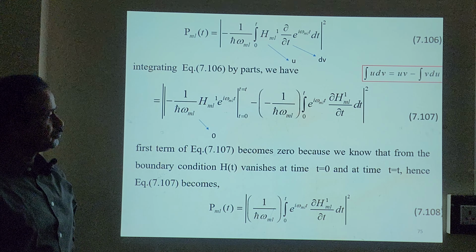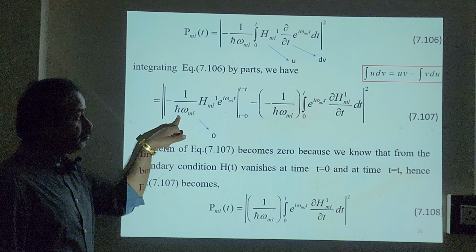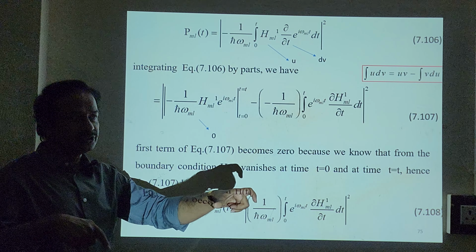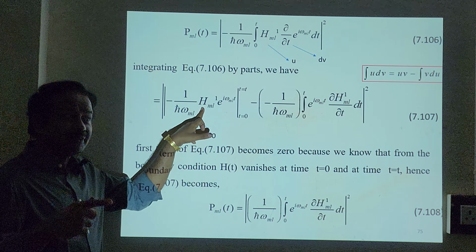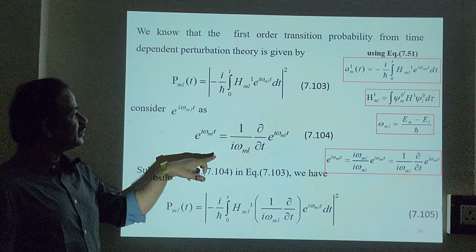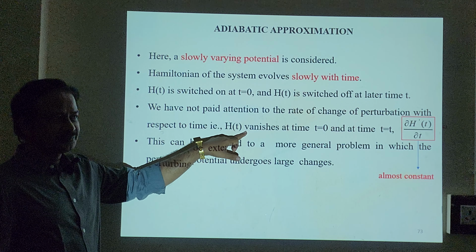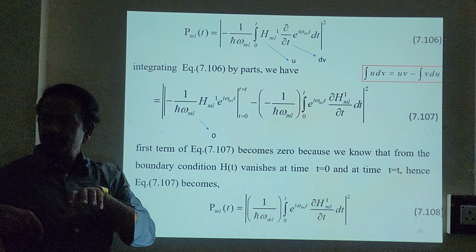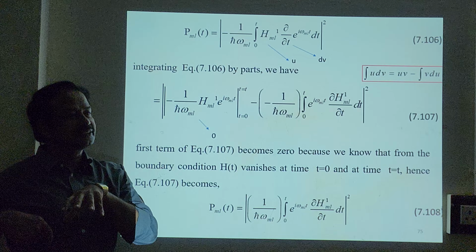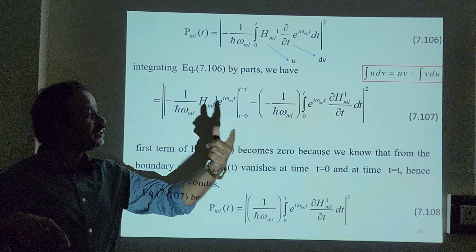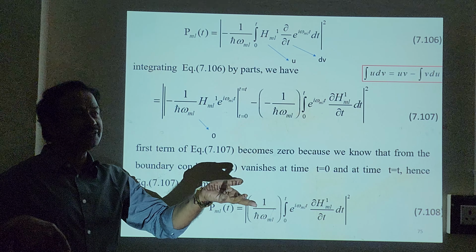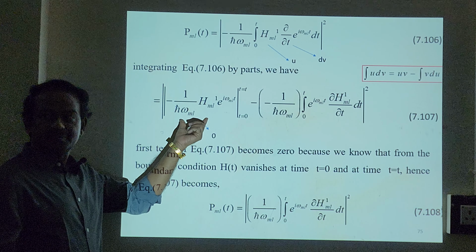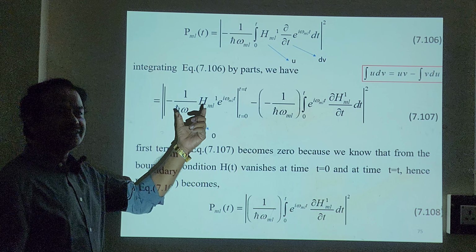Any doubt? Just now we learned that at the moment we switch on and switch off, the H of ml t will vanish. At time t equal to 0 there will be no H of t. At time t equal to t, again there will be no H of t. We will get the same answer, so one answer minus the same answer will become 0.